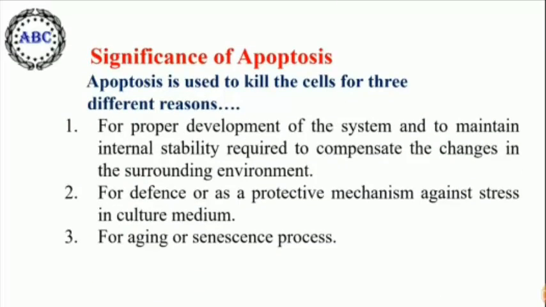This is the significance of apoptosis. It is also observed in some plant organs during senescence and during growth of the embryo. Similarly, bacteria growing in culture medium exhibit apoptosis in some cells. This indicates that apoptosis is of universal occurrence in living systems and it is not restricted to animal systems only. The programmed cell death or apoptosis is used to kill the cells for three different reasons.